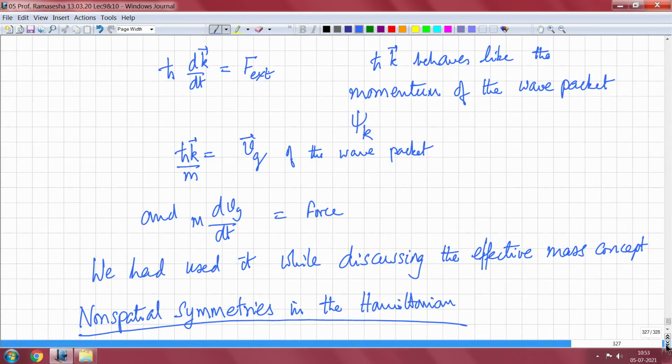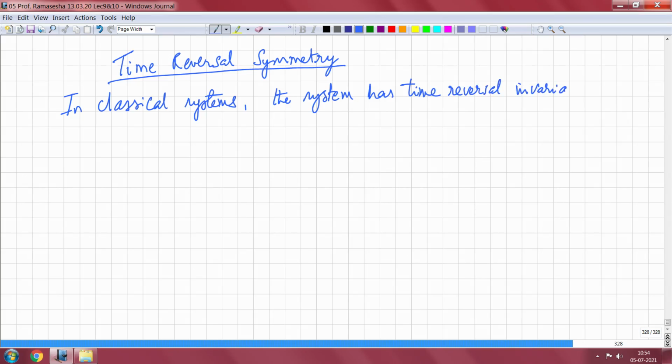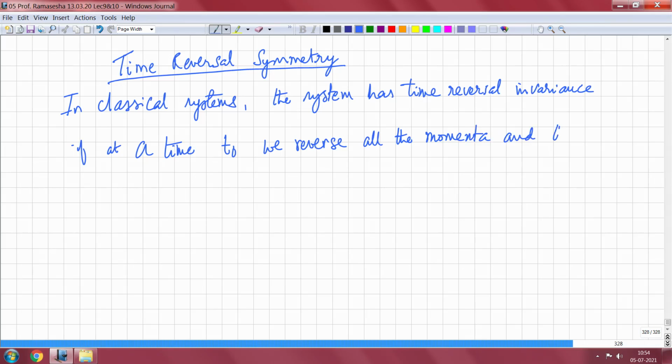In classical systems it is defined like this. In classical systems, the system has time reversal invariance if at a time t naught we reverse all the momenta and the system retraces its classical path.